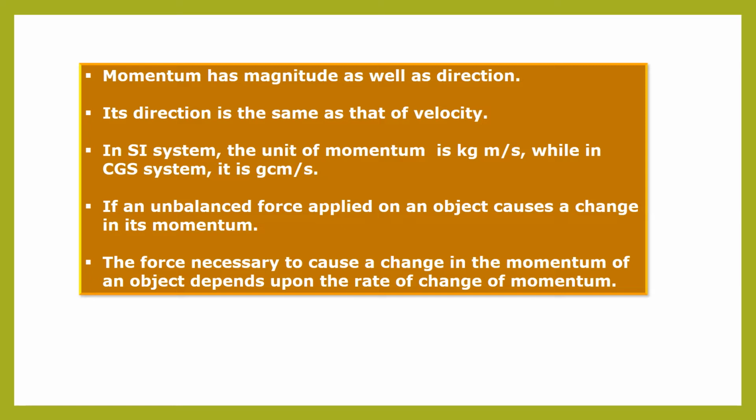Mass unit is kilogram and velocity unit is meter per second. While in the CGS system it is gram centimeter per second, because in the CGS system, the mass unit is gram and the velocity unit is centimeter per second.